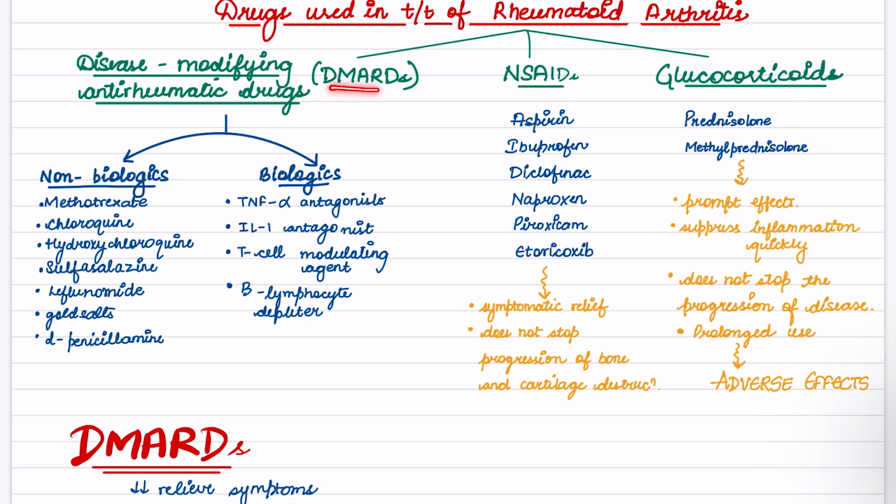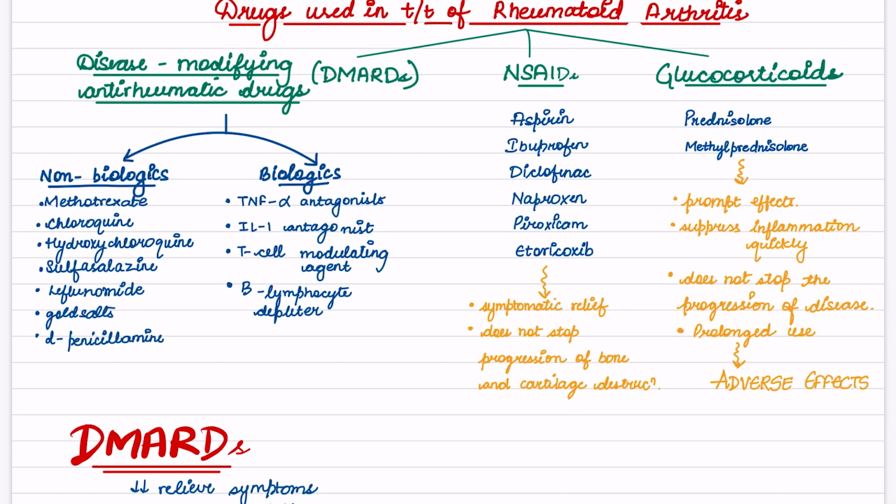Now, these DMARDs provide symptomatic relief as well as decrease the disease progression. While NSAIDs do not stop the progression of disease, but they provide symptomatic relief. And glucocorticoids suppress inflammation quickly but do not stop the progression of disease, and their prolonged use can cause adverse effects. Now moving on to DMARDs.